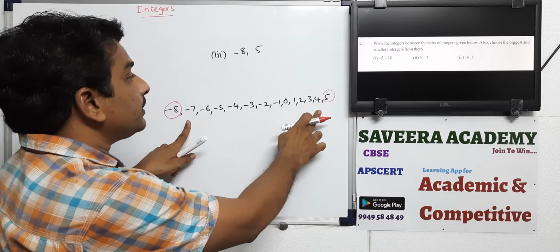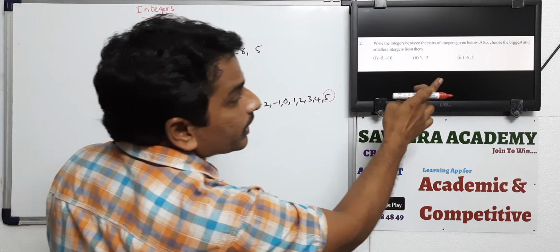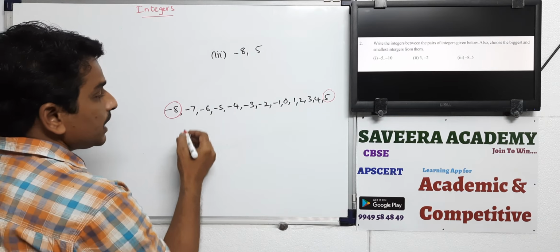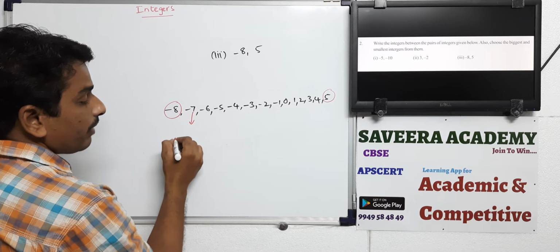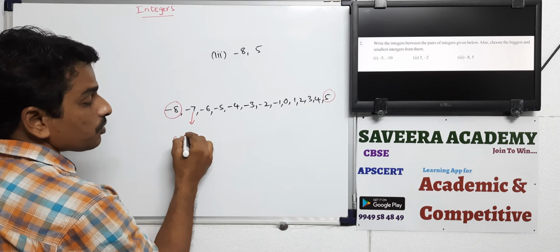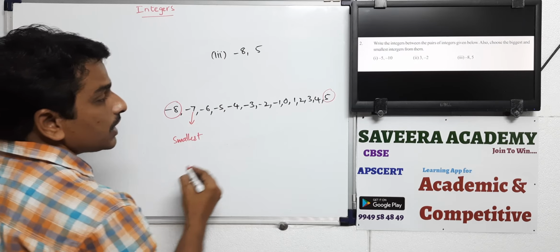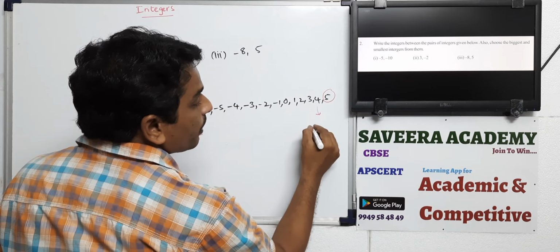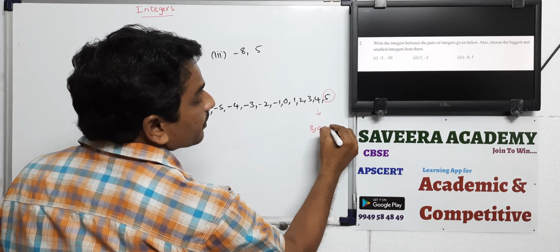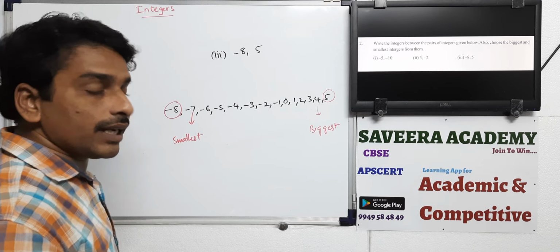Okay. But here one more thing also you have to identify. What is the smallest number? Here see, minus 7 is the smallest, and here 4 is the biggest number. 4 is the biggest number. Okay.